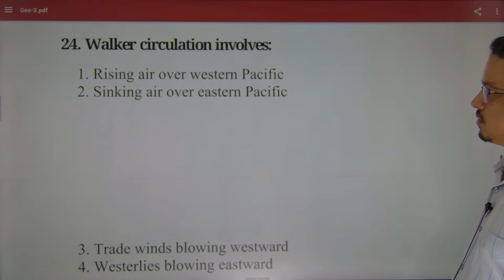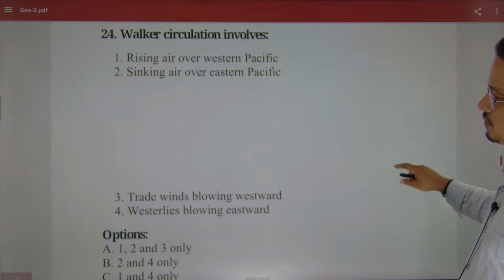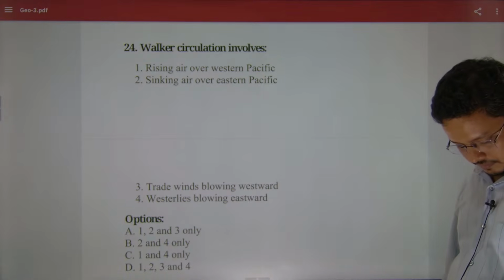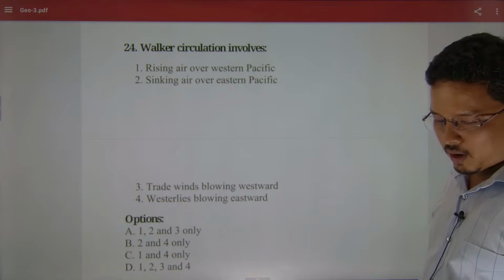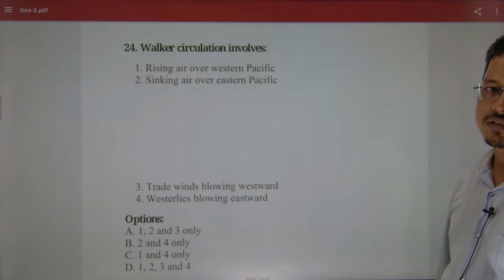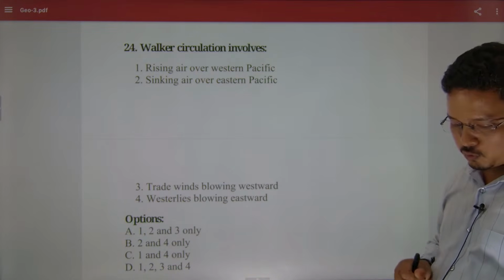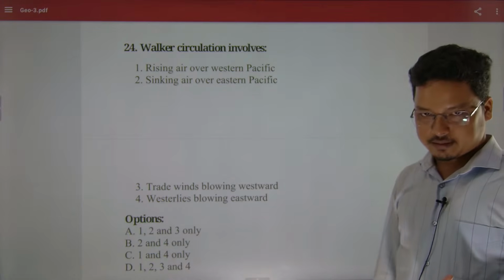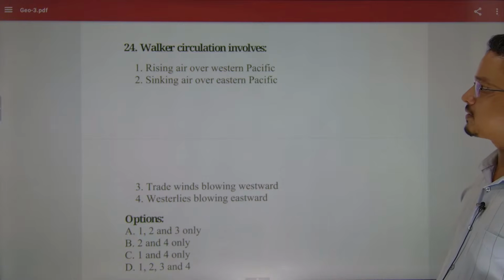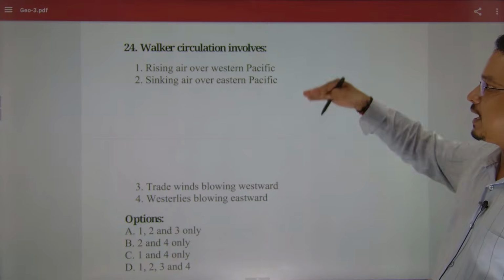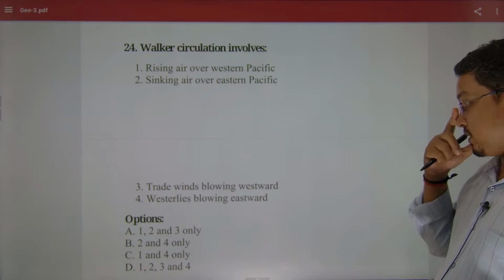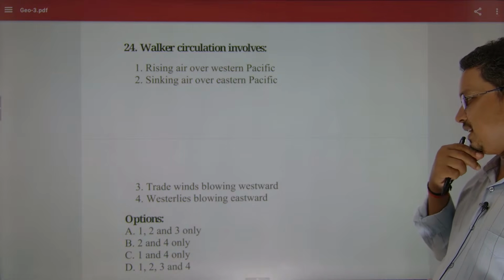Then Walker circulation. Now we come to Walker circulation. Four or five more questions are there, 5 questions more, 10 minutes I will take. Walker circulation: rise over western Pacific; involves rising air over western Pacific, sinking eastern Pacific, trade winds blowing eastward, westerlies blowing eastward.